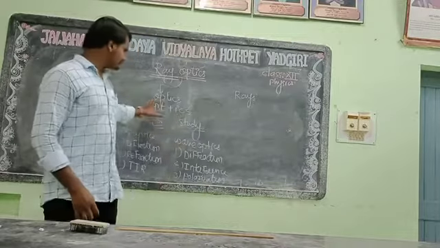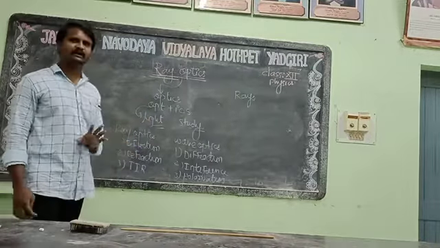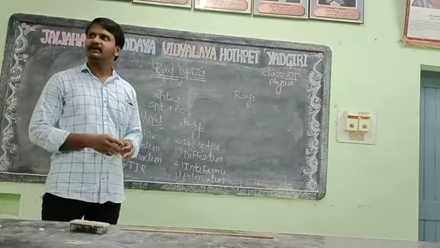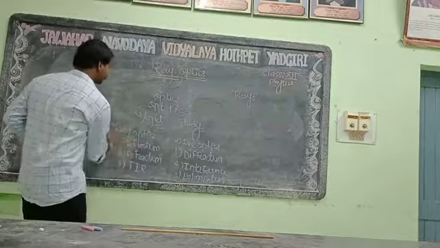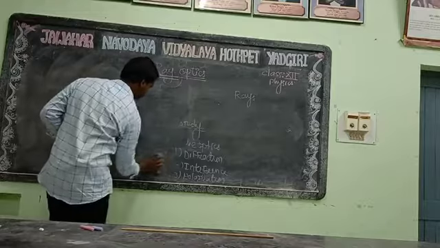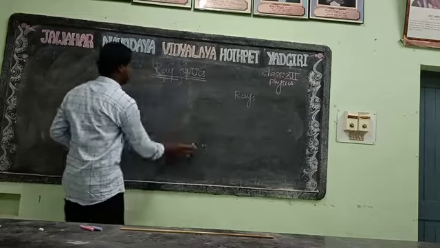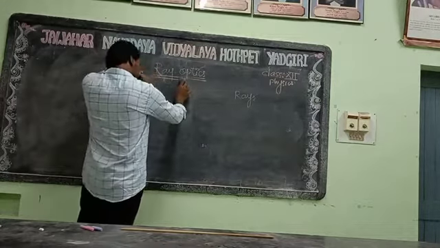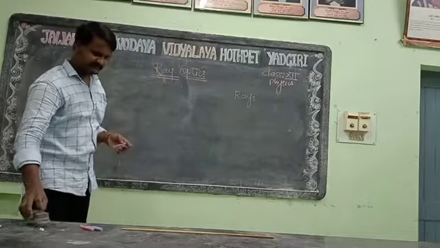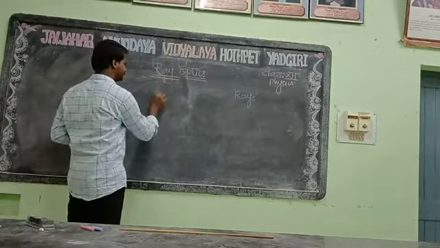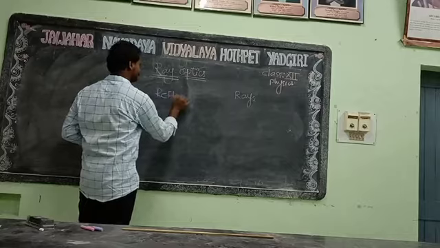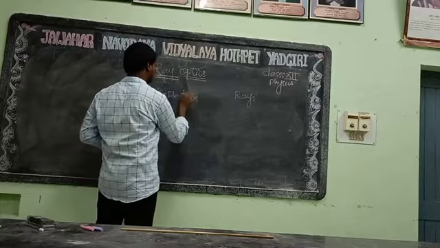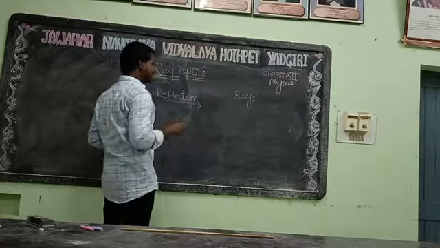Now in this chapter we are going to start with the first point, reflection. What is reflection?